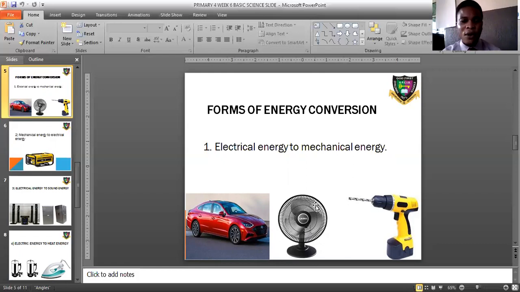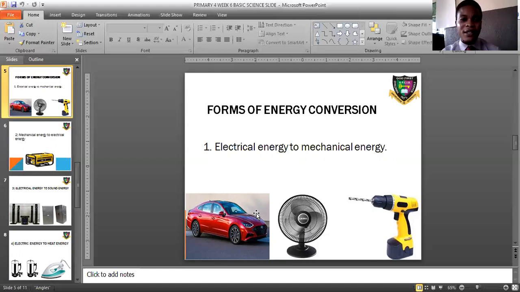When you put them on, what happens? They start moving, they start working. The ability for them to work, to start moving, is what we call mechanical energy. So you have converted electrical energy to mechanical energy. Is that taken in?